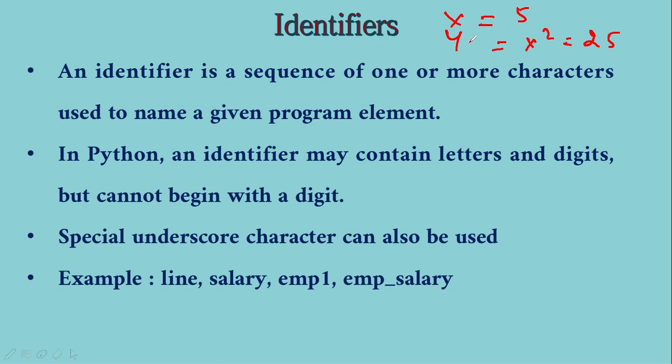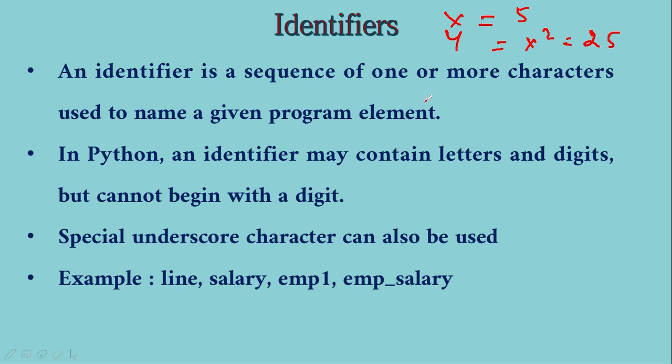They are all basically variable names, okay? And apart from these variable names, we may have some other elements also. When we go into the language, you will know there are functions and classes, which are also program elements, right? So all the program elements need to be identified, then only they can be used, okay?